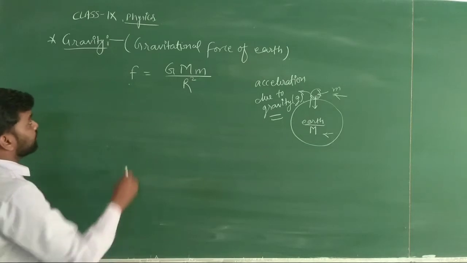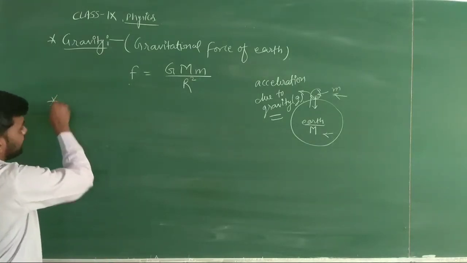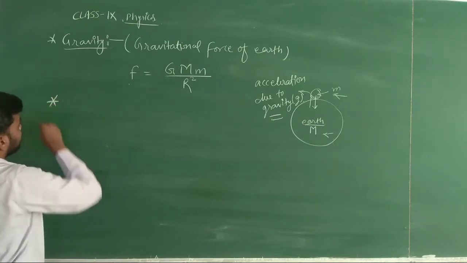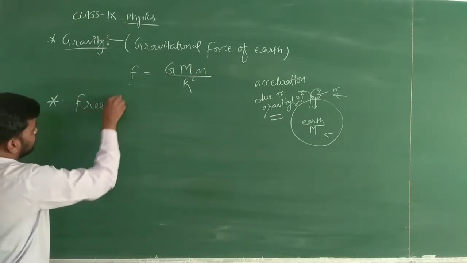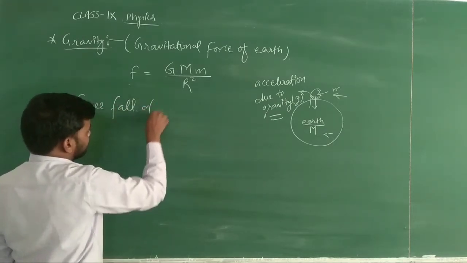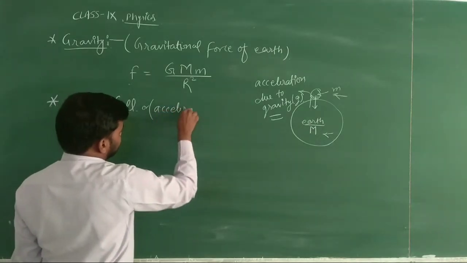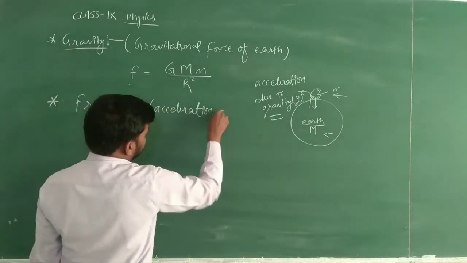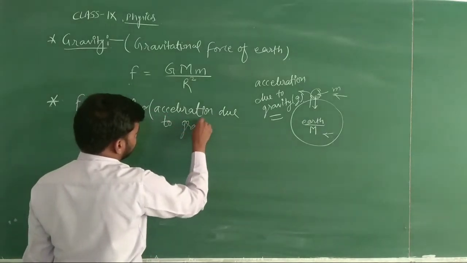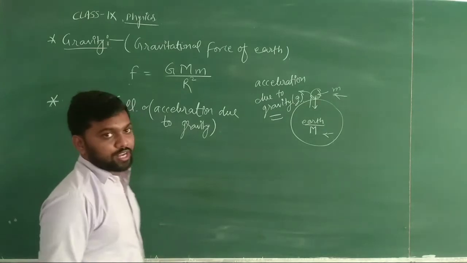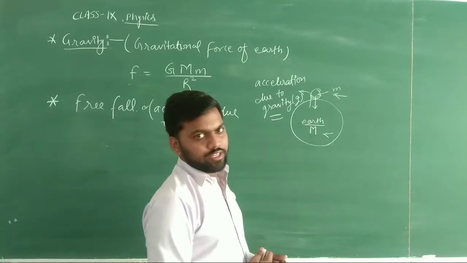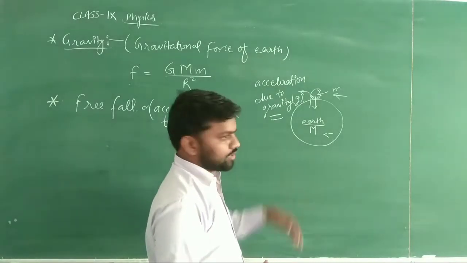Now the next thing which we need to know here is what is free fall, and it is also known as acceleration due to gravity. Now students, try to understand, whenever we throw any object in the sky, earth attracts that object toward itself.